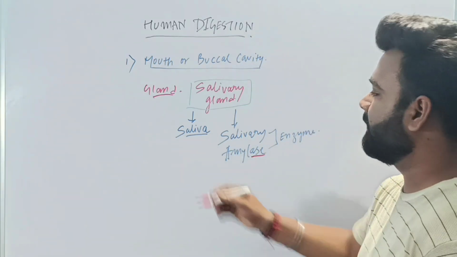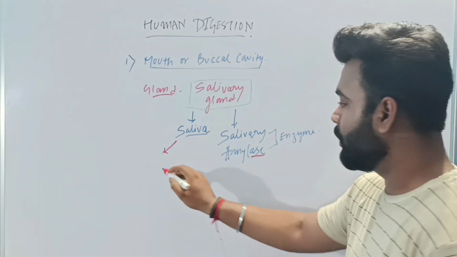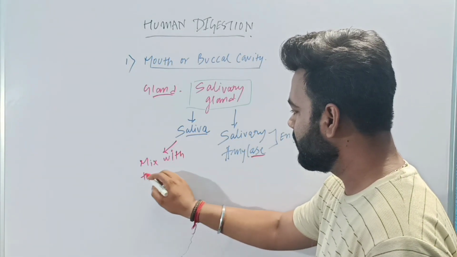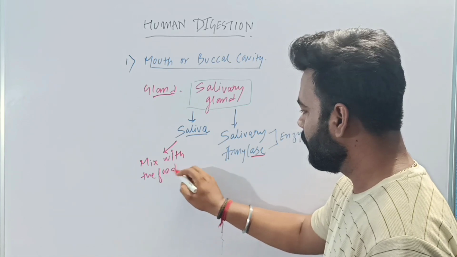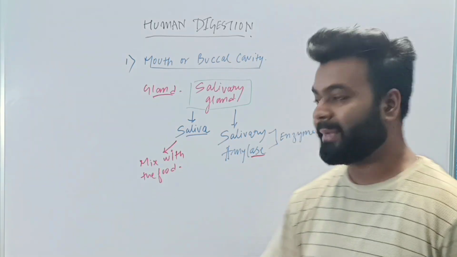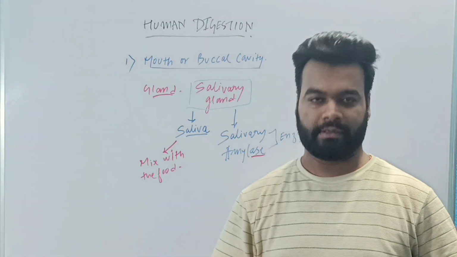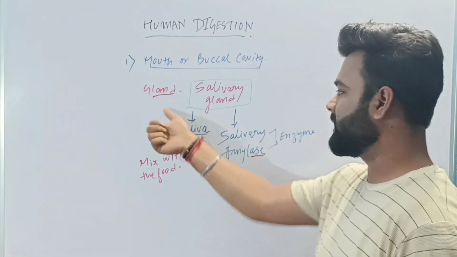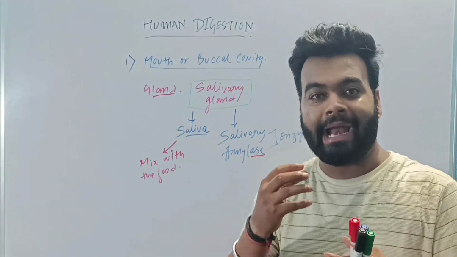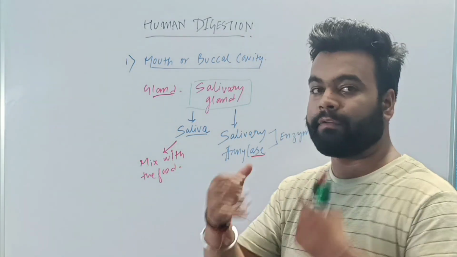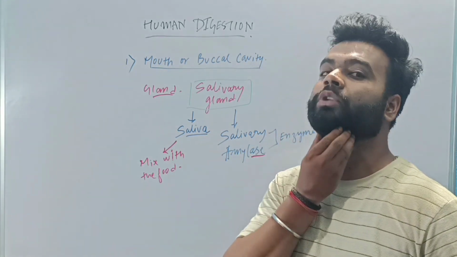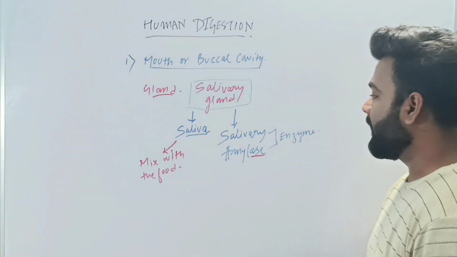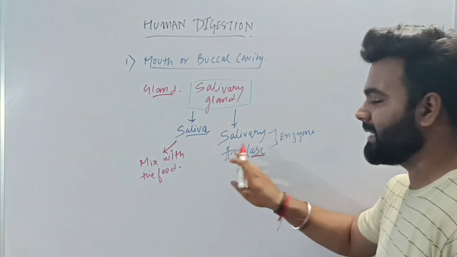Now, what is the function of saliva and what is the function of salivary amylase? The function of saliva is to mix with the food and make its transport easier. When we take in food, the saliva secreted from the salivary gland will mix with the food, and after mixing, it will make the passage of the food smoother when it moves down to the stomach.